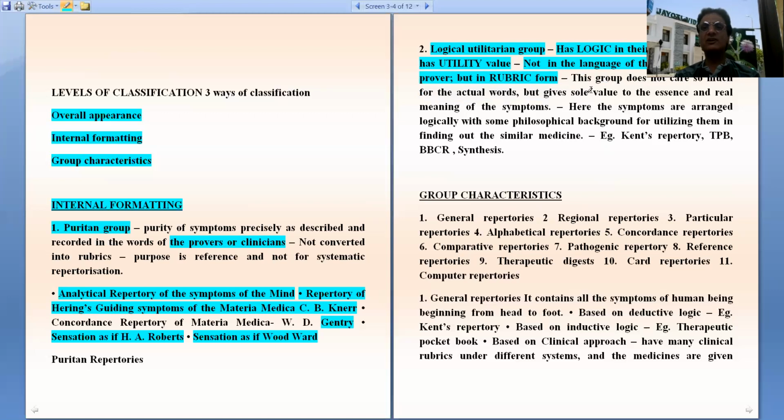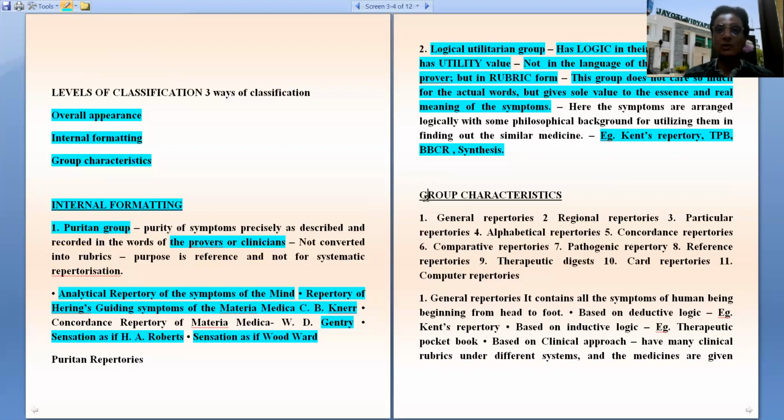This group does not care so much for actual words, but gives sole value to the essence and real meaning of the symptoms. Here, the symptoms are arranged logically with some philosophical background, for easy finding. Examples are Kent's repertory, Therapeutic Pocketbook, DBCR, and Synthesis. Here, no direct patient's language is given, but words are given in a logical manner, which gives it a whole meaning.